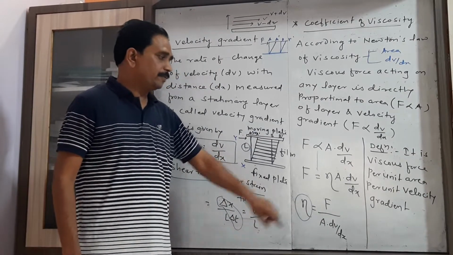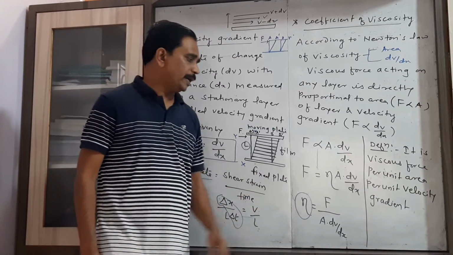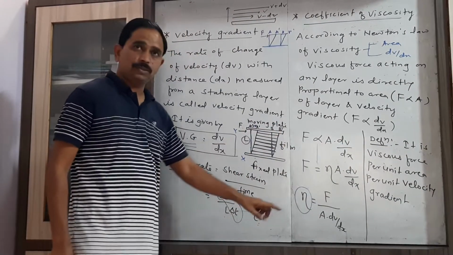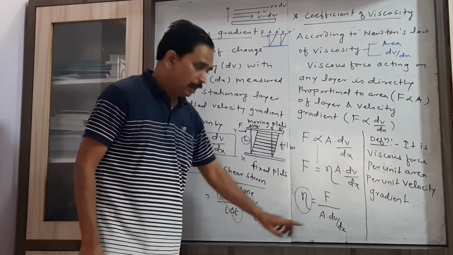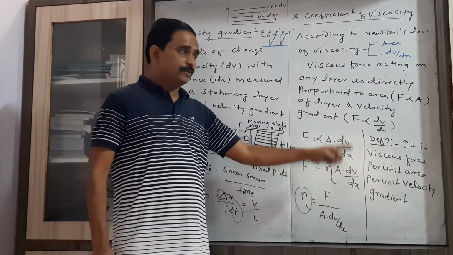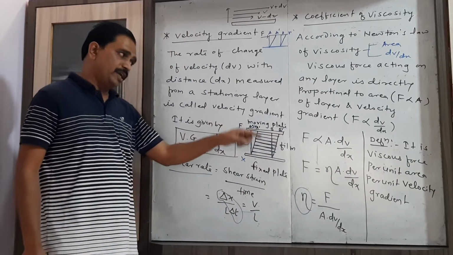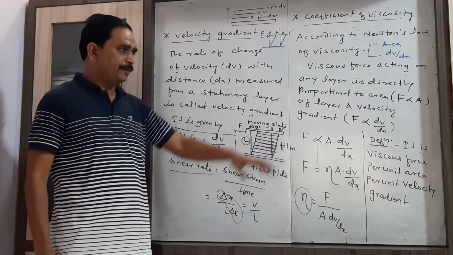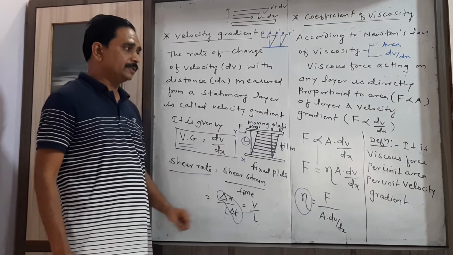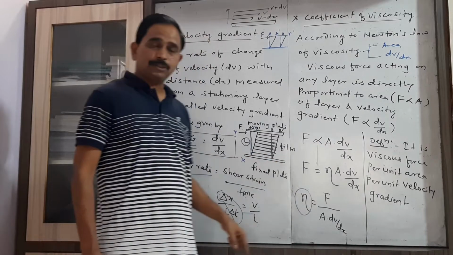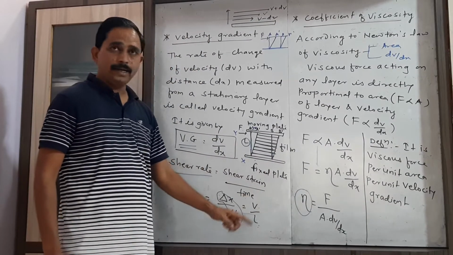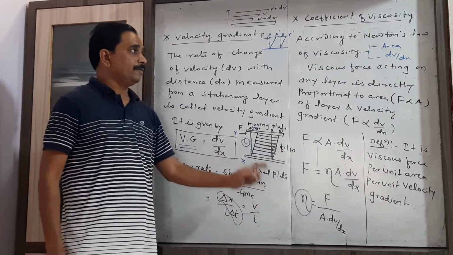So the coefficient of viscosity is the viscous force per unit area per unit velocity gradient.